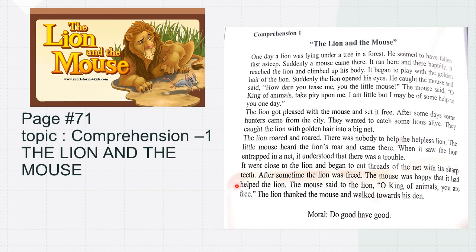The mouse was happy that it had helped the lion. The mouse said to the lion, "O king of animals, you are free." The lion thanked the mouse and walked towards its den. Moral: do good, have good. So you can see that the king did good to the mouse by setting it free, and the mouse in return did the same. So if you do good for someone, someday the other person will also do good with you.